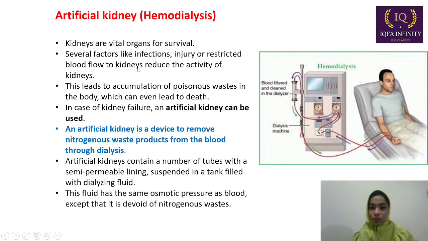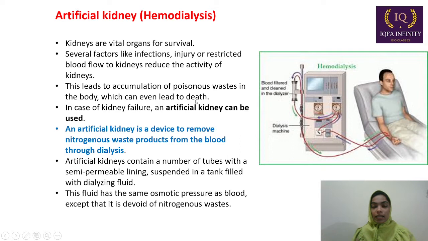Several factors like infection, injury, or restricted blood flow to the kidneys reduce the activity of the kidneys. This means our kidney is not able to work properly, which leads to the accumulation of poisonous waste in the body, which can even lead to death.